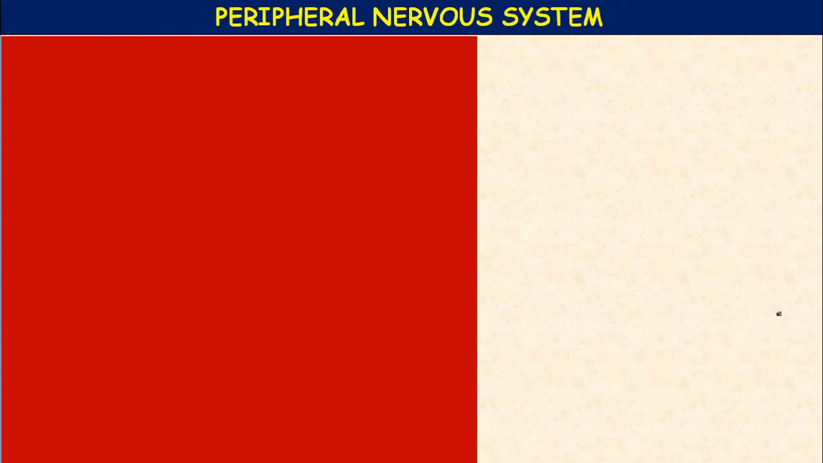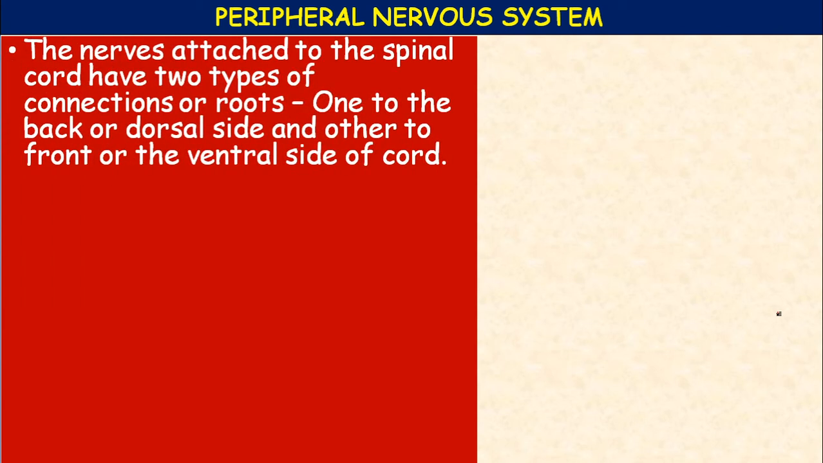And the third division of the nervous system is the autonomic nervous system, which is further divided into sympathetic and parasympathetic, which we will study in further videos. Okay, now let us study the peripheral nervous system.